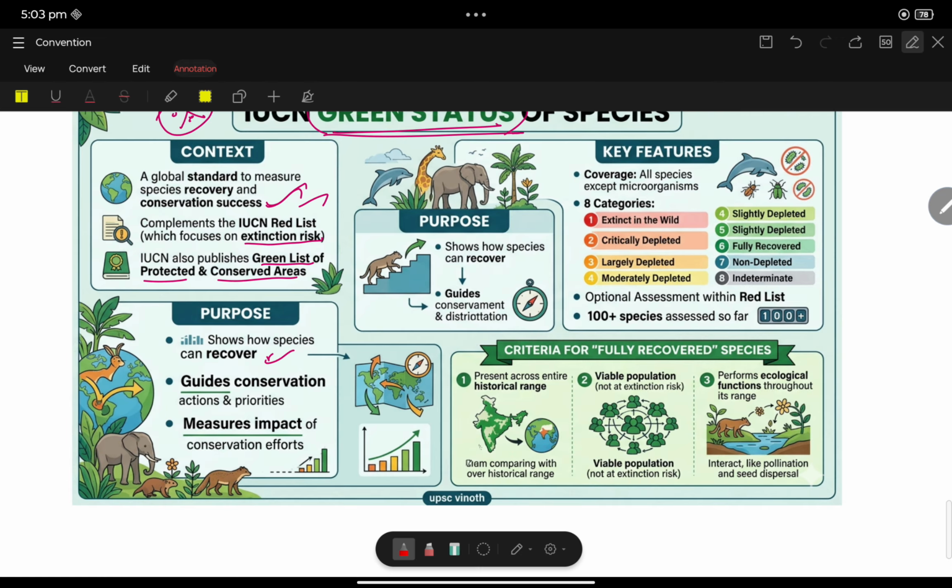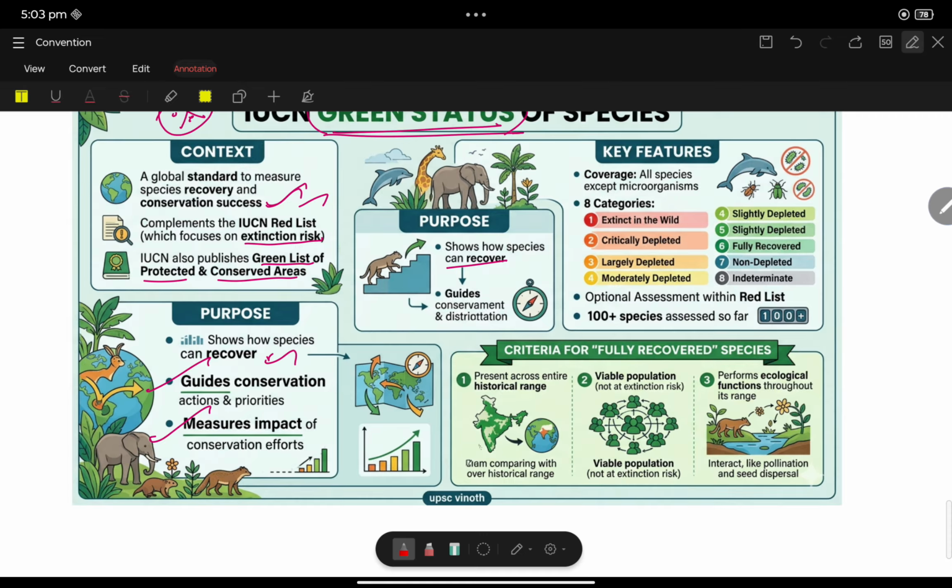Shows how species can recover. This Green Status will say how endangered or extinct species can recover. It guides conservation action priorities and measures the impact of conservation effort. Okay, what is its purpose? To show how the species can recover.